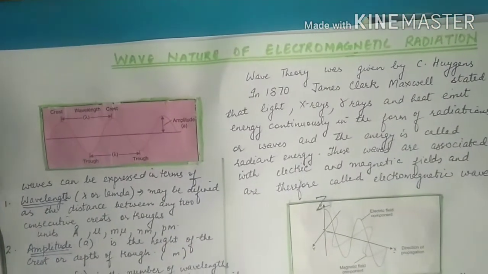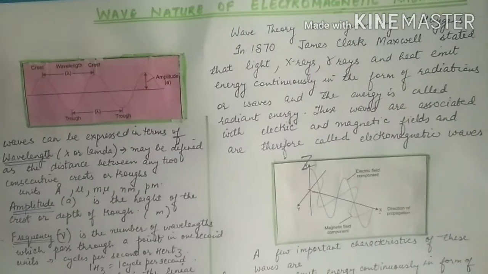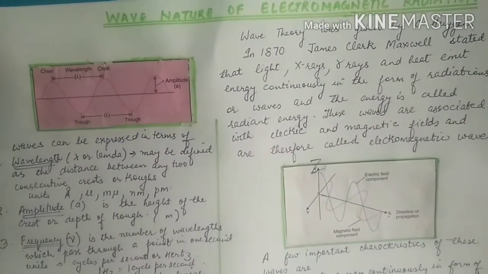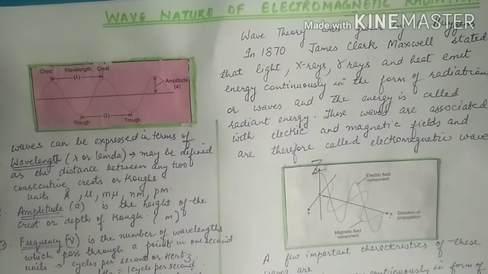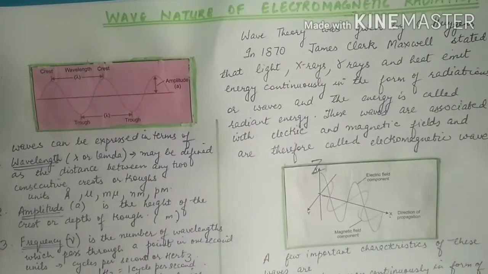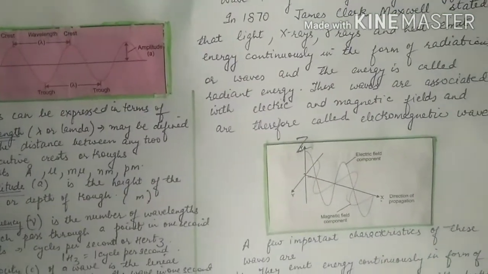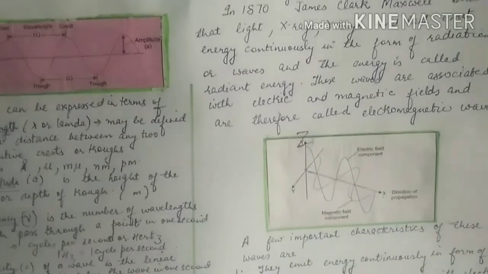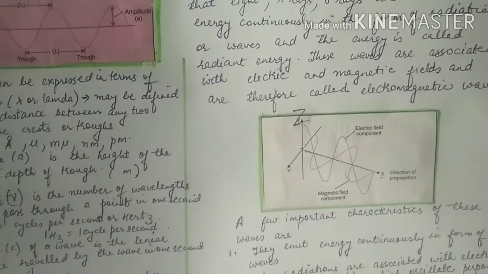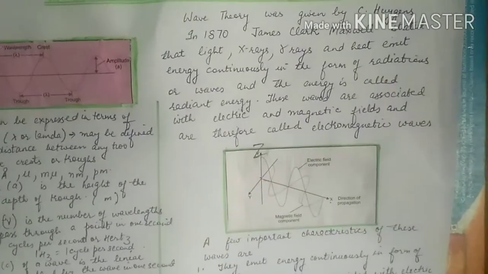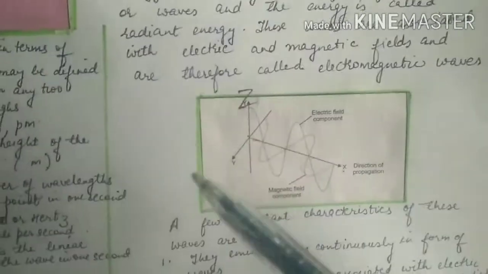This wave theory was given by C. Huygens. In 1870, James Clerk Maxwell stated that light, X-rays, gamma rays and heat emit energy continuously in the form of radiations or waves, and the energy is called radiant energy, and these waves are associated with electric and magnetic fields and are therefore called electromagnetic waves.